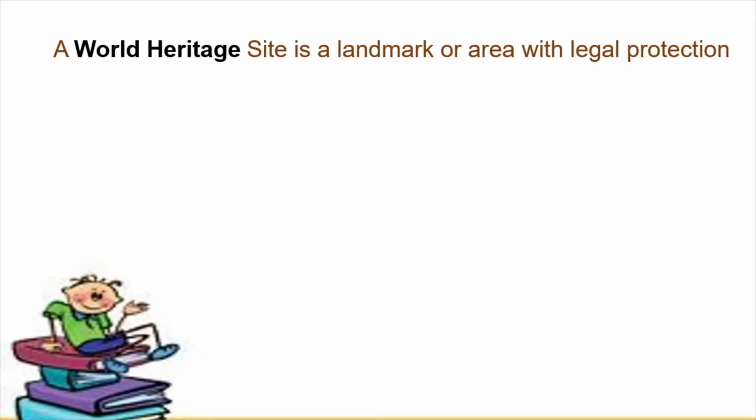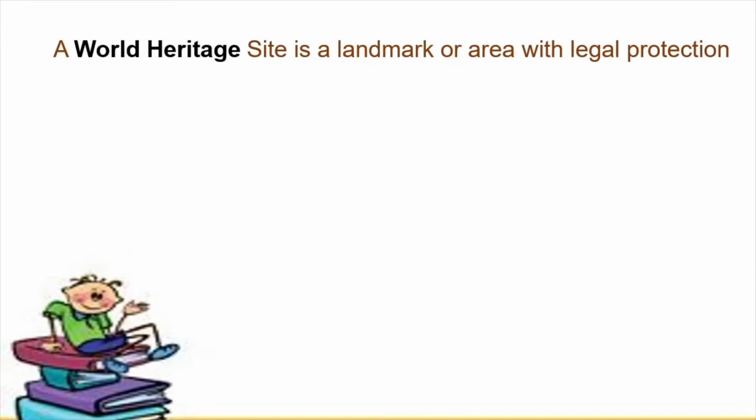A World Heritage Site is a landmark, or it is an area with some kind of legal protection. So, suppose you're going to Dadar station, and you're roaming around on the other station, or suppose you're going to any place which is close by to your house and you're going to that particular railway station. Now you will see that you can sit anywhere, where there are benches.